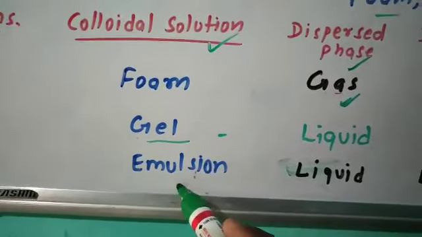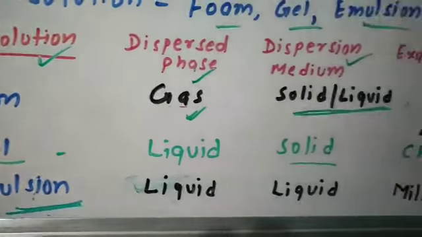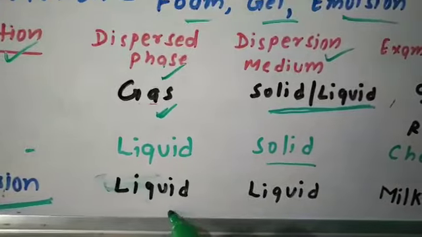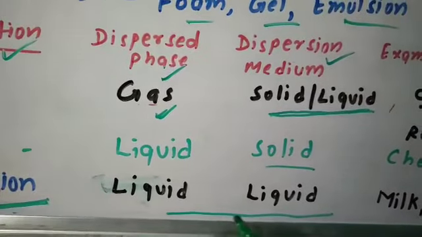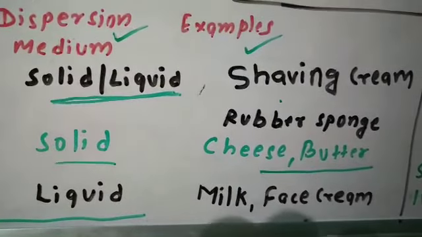Next one is emulsion. Emulsion is also a colloidal solution in which dispersed phase and dispersion medium both are liquid. Examples, milk and face cream.